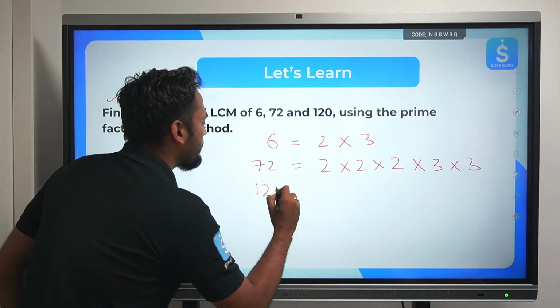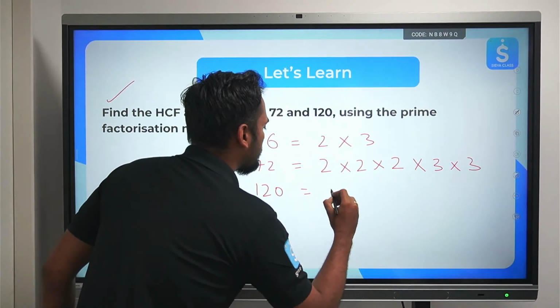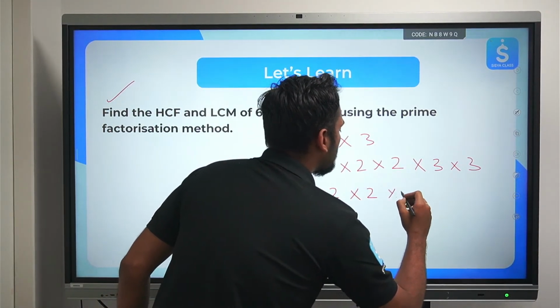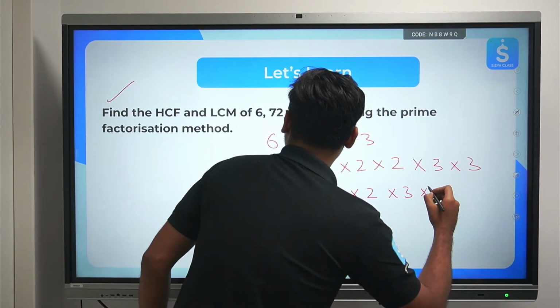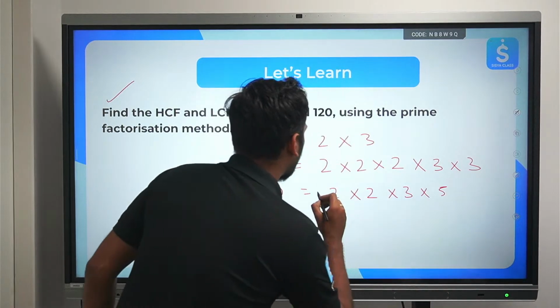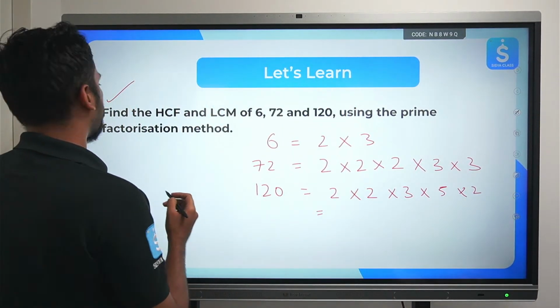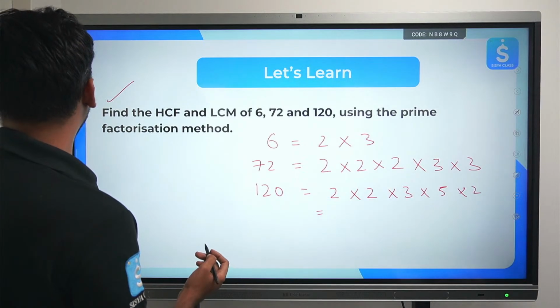Next 120, 12 into 10, which is 2 times 2, 2 to the 4, 3 are 12, 12 5s are 60, one more 2 will come into 2. So let me write it in this way. Let's write this in compressed form for each and every number.